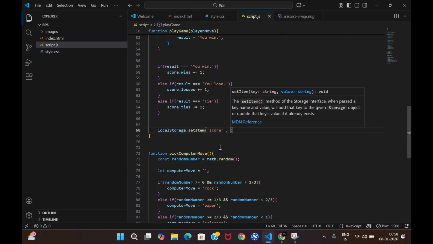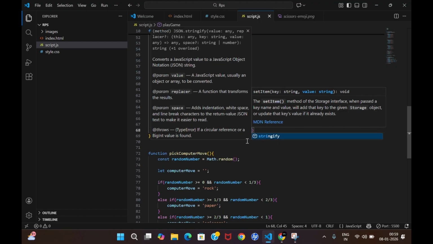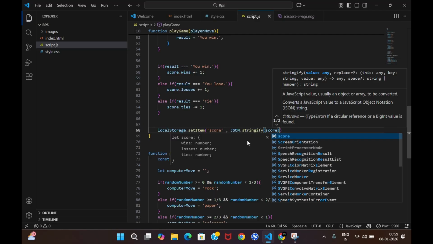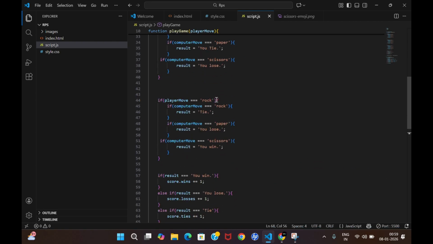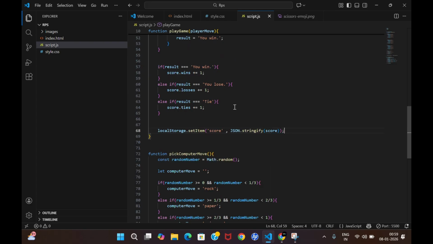Assume this is the key in our backend, and this is the value, and this value should always be in string format. Right now our score is in object format, so to convert it to string format, we write JSON.stringify, and inside we write score.